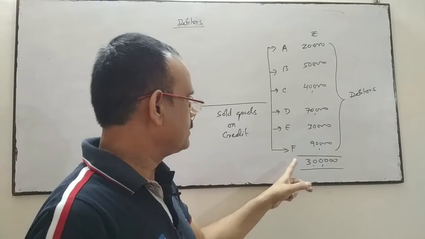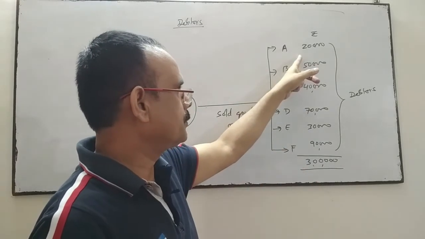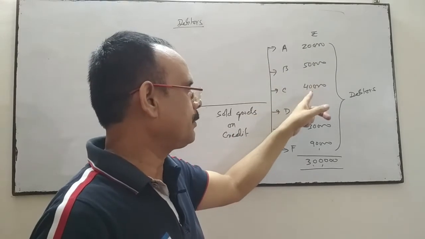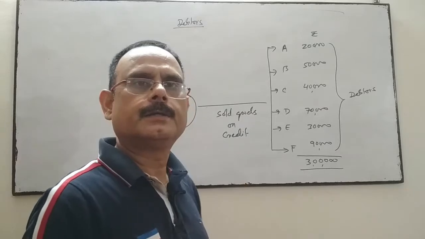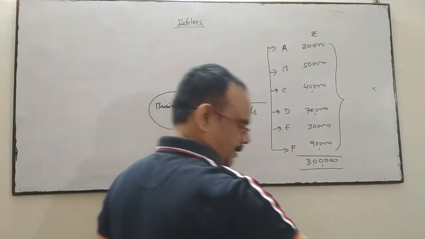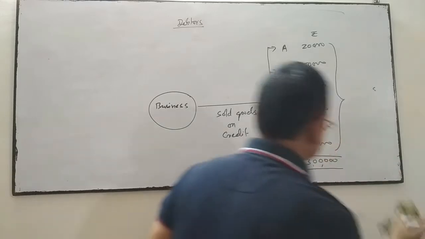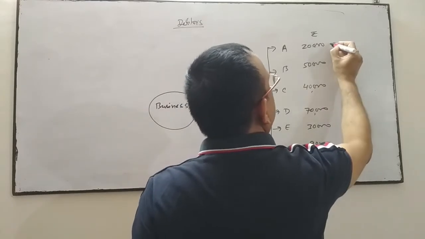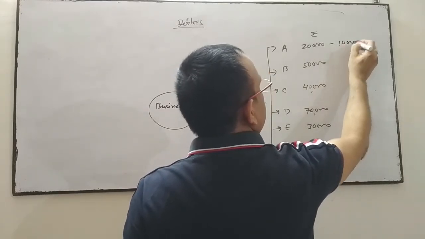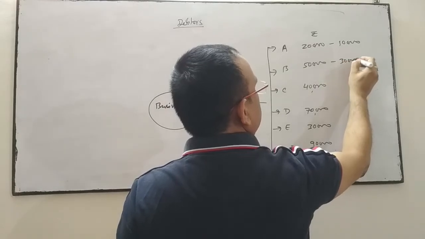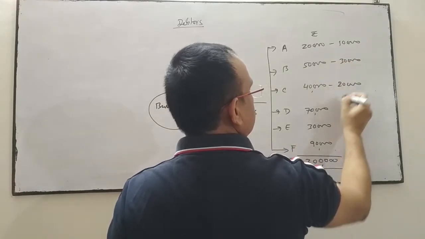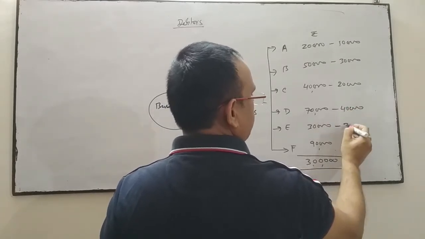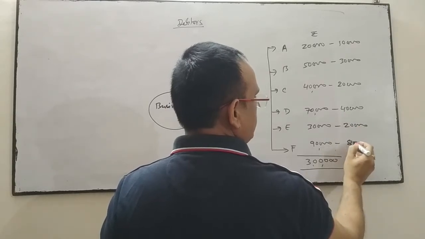Debtors is 3 lakhs. Out of this 3 lakhs, goods sold to A is 20 on credit, B 50, 40, 70, 30 and 90. Suppose the goods which were sold on credit to them is this, and they have paid: A has paid 10,000, B has paid 30,000, C has paid 20,000, then 40,000, 20, and 80 to you.